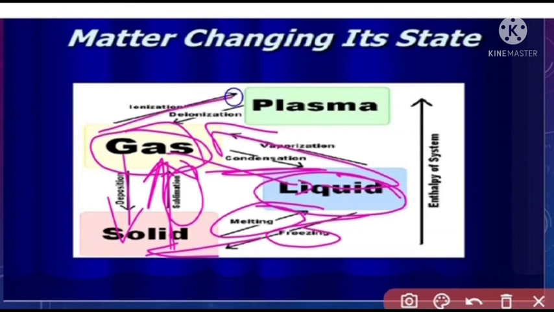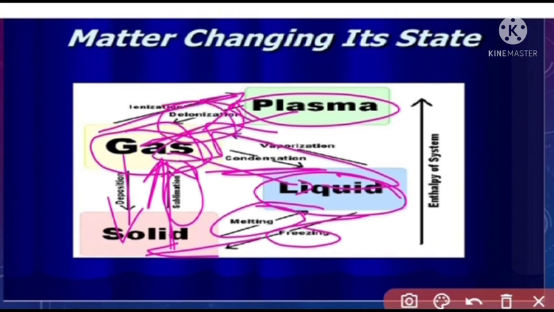Gas converted into plasma is called ionization. Plasma converted into gas is called deionization. Ionization means some molecules break up into charged particles. Deionization means the charged particles combine to form neutral gaseous molecules. So in these processes, the enthalpy of the system across these physical states is highly changed. So this is how matter changes its state.